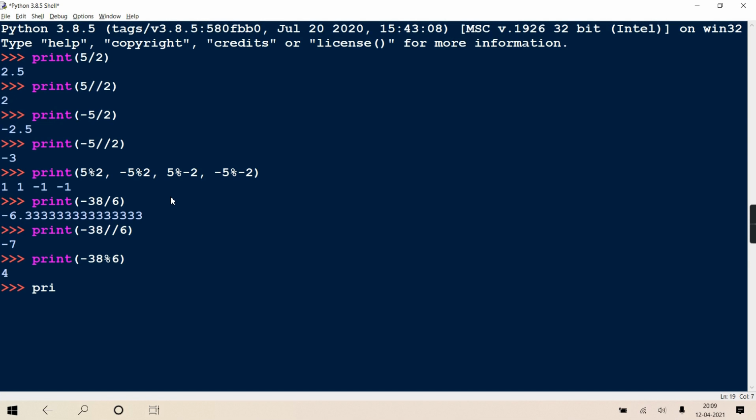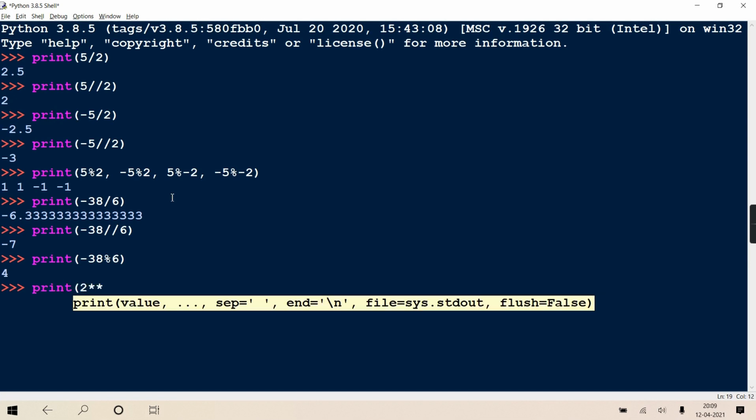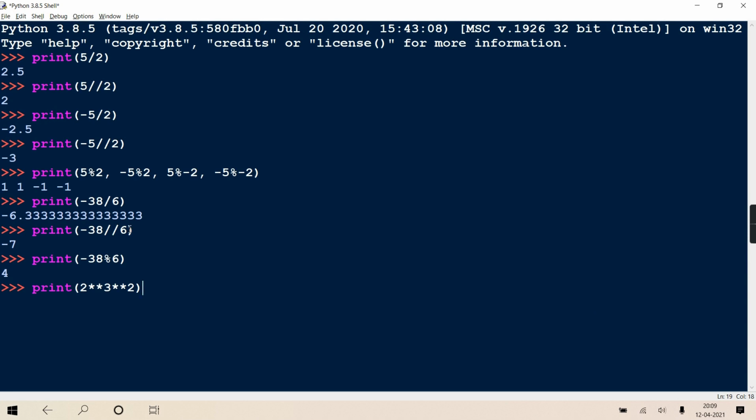See. I'm writing print 2 double star 3 double star 2. If it is left to right, which it is not, then 2 raised to 3 is how much? 8. Is 2 raised to 3 8? Yes.